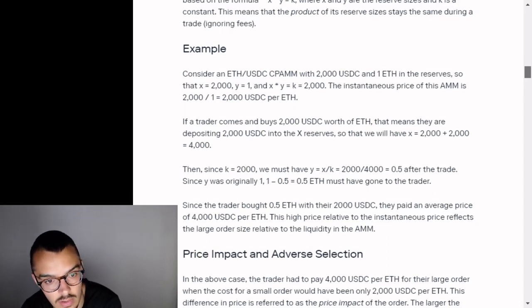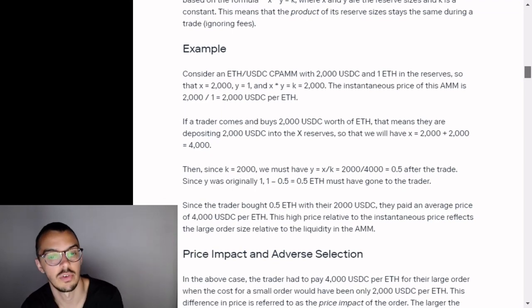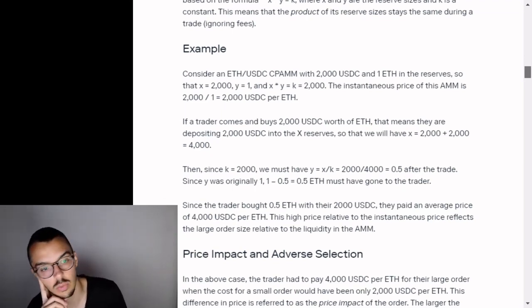K equals 2,000. The instantaneous price for this AMM is 2,000 divided by 1, 2,000 USDC per 1 ETH. If a trader comes and buys 2,000 USDC worth of ETH, that means they are depositing 2,000 USDC into the reserves, so we will have X equals 2,000 plus 2,000 equals 4,000. Then, since K equals 2,000, we must have Y equals K over X equals 2,000 over 4,000 equals 0.5 after the trade. Since Y was originally 1, 1 minus 0.5 equals 0.5 ETH must have gone to the trader.